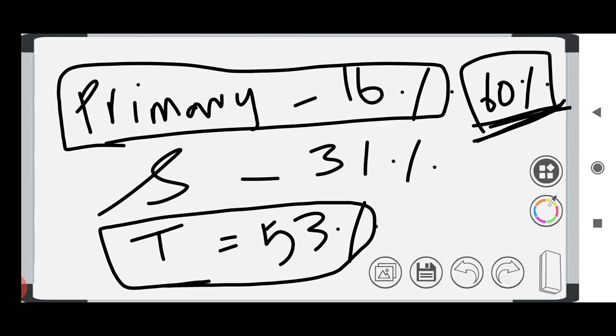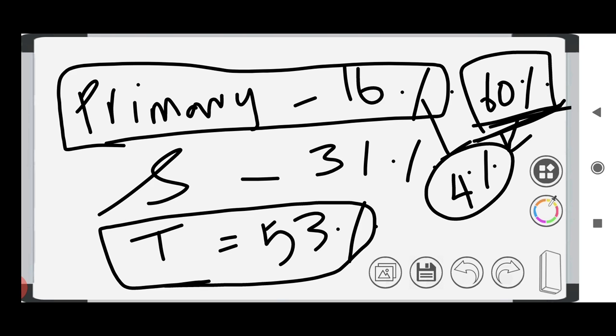So these 60% of people are producing only this 16%. Especially if I talk about agriculture, it is only around 4%. So 60% of people are working to produce just 4% of our GDP contribution. This is in the case of agriculture. So you should know this difference.